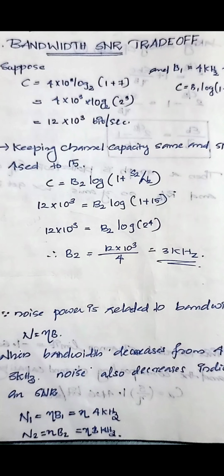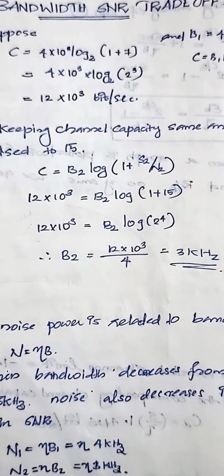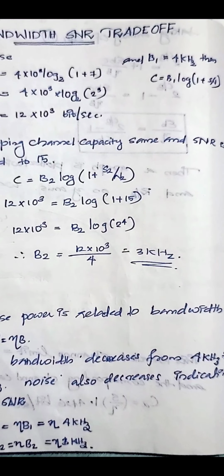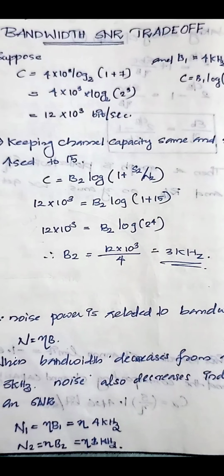1 plus 15, that is 16, that is 2 raised to 4. From this we get B2 as 3 kilohertz. So when we increase the SNR, bandwidth is reduced. That is, bandwidth is reduced from 4 to 3 kilohertz for the same capacity.